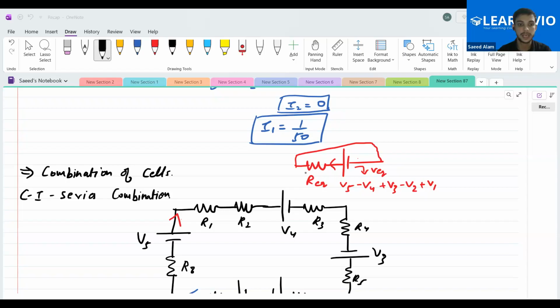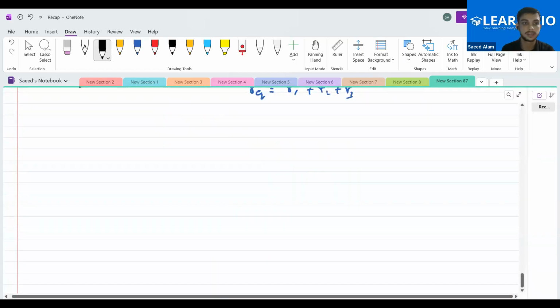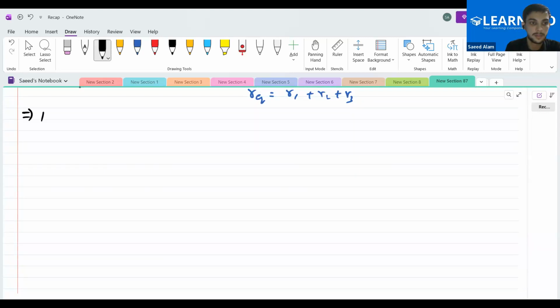In parallel configuration, the circuit will look somewhat like this. Again, you have to draw the circuit similarly as we had done for the resistors, but the only thing is that you have to take the cells and the internal resistances as well here.